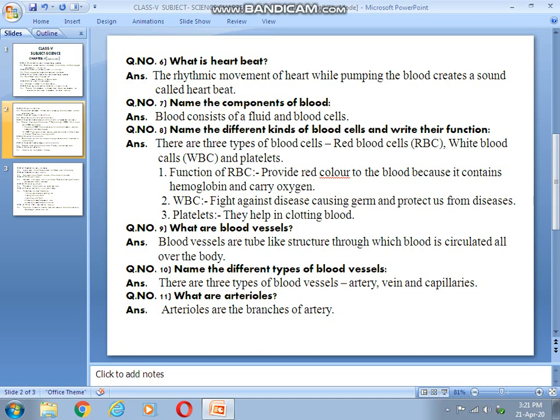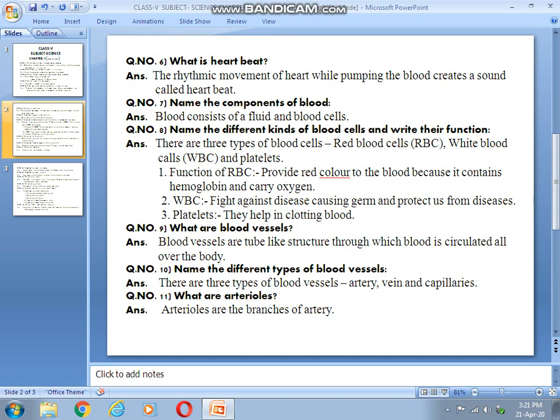When we have any injury in our body, bleeding occurs, and after some time you must notice that the blood clots in that particular portion. So which blood cell helps in clotting blood? That is blood platelets. Platelets help in clotting blood.